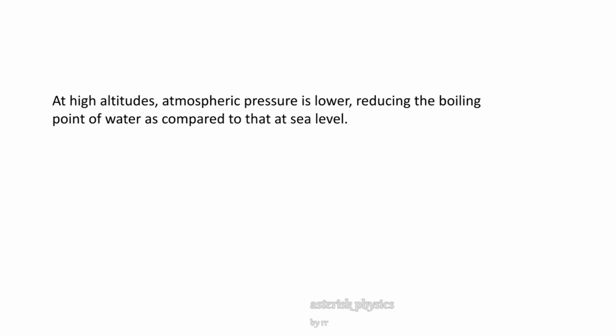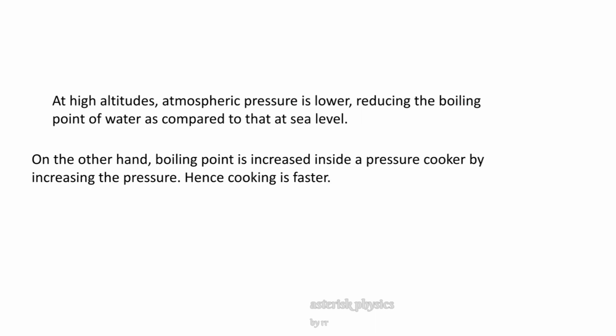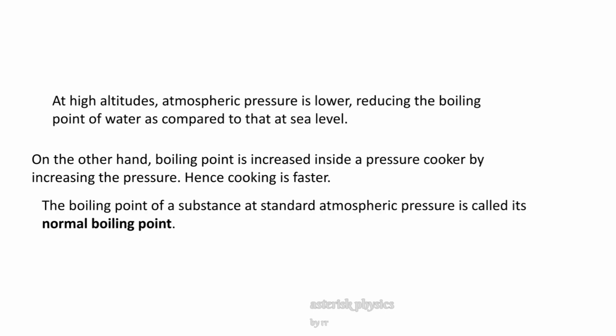So food particles cannot be cooked properly. On the other hand, boiling point is increased inside a pressure cooker by increasing the pressure. Hence, cooking is faster. The boiling point of a substance at standard atmospheric pressure is called its normal boiling point.